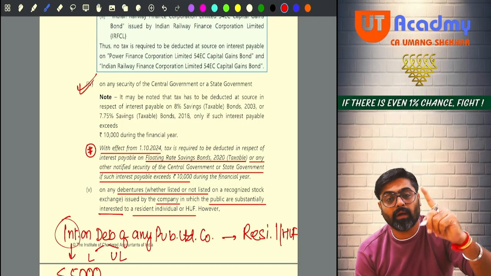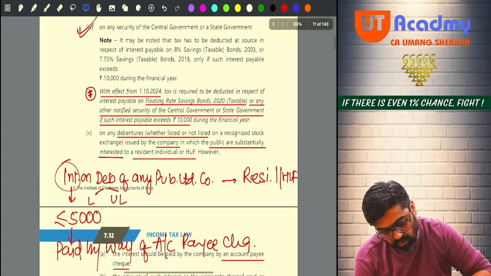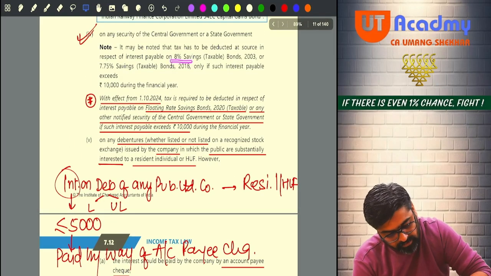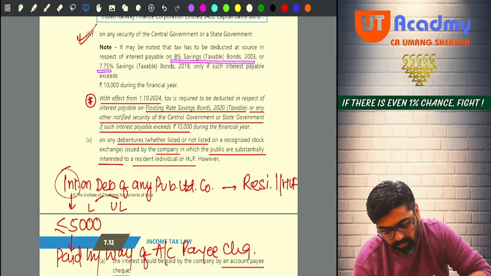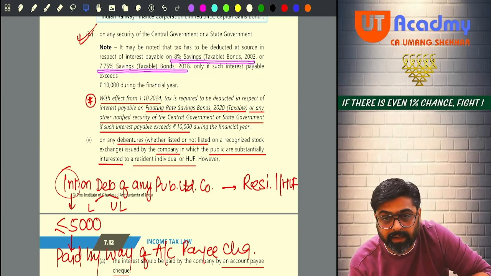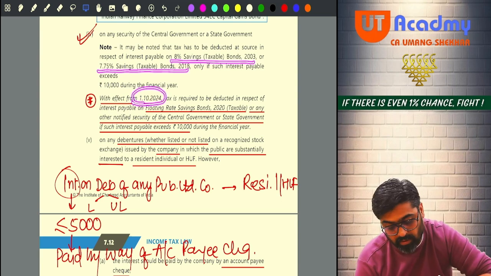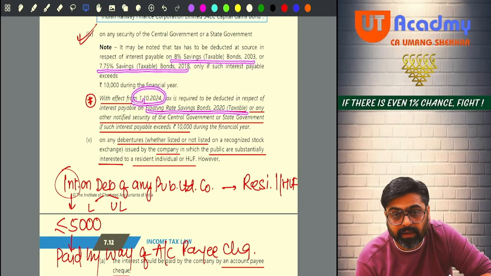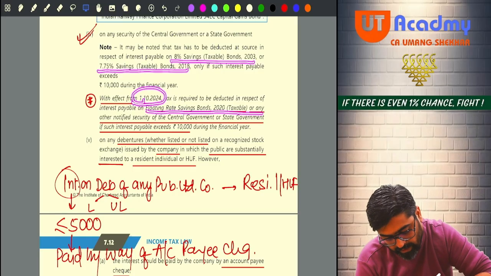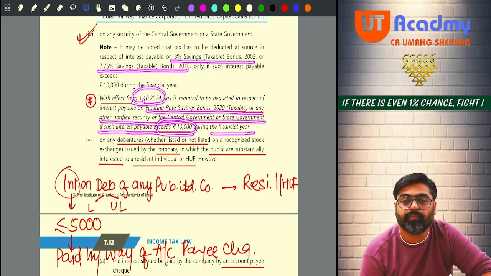But if the government security is what? It is 8% Savings (Taxable) Bonds 2003, or 7.75% Savings (Taxable) Bonds 2018, and with effect from 1st October 2024 they have introduced one more, Floating Rate Savings Bonds 2020, or any other notified security of the CG or SG, if such interest payable exceeds 10,000 during the financial year.